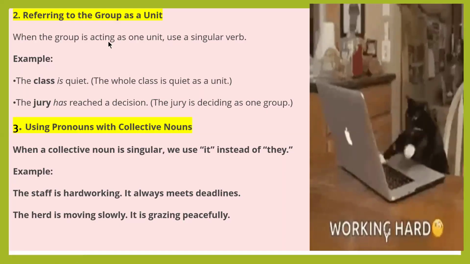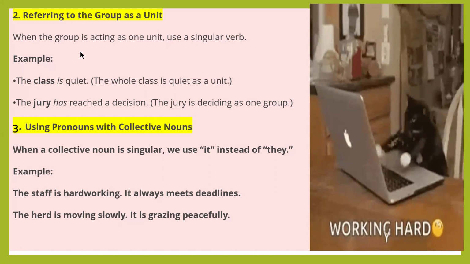Now, referring to the group as a unit. When a collective noun is used to refer to a group acting as one unit, it uses a singular verb. The class is quiet, not the class are quiet, because one class is quiet. The jury has reached a decision. In this case, the jury is deciding as one group, one jury. So it takes the singular verb has.